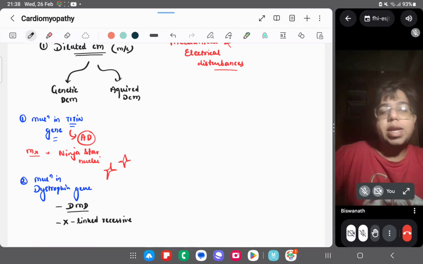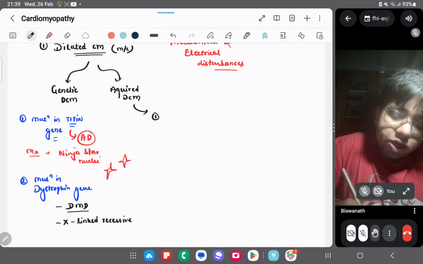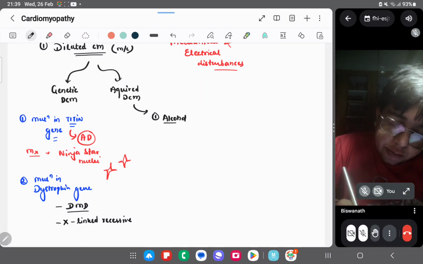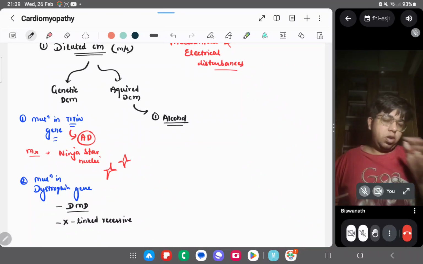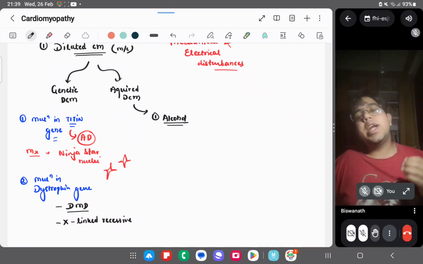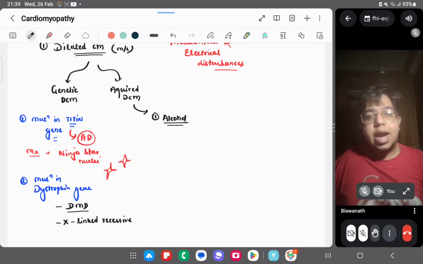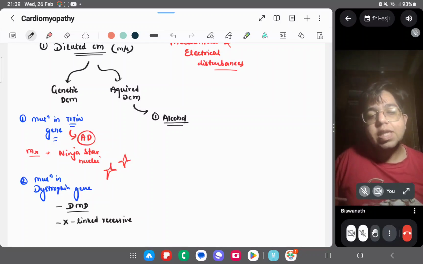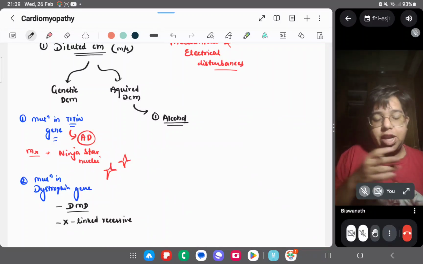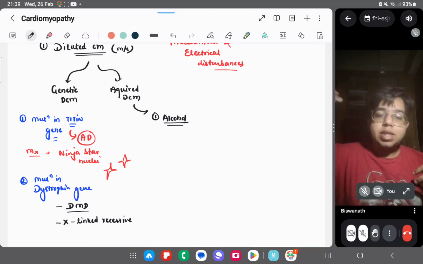We can have acquired types, right? So one of the causes of acquired DCM, let's say one is alcohol. If you know the metabolism part, you will know that the aldehyde part of the alcohol is cardiotoxic, and alcohol also causes thiamine deficiency. So whenever we are intaking alcohol, the aldehyde part is damaging the heart as well as causing the thiamine deficiency.